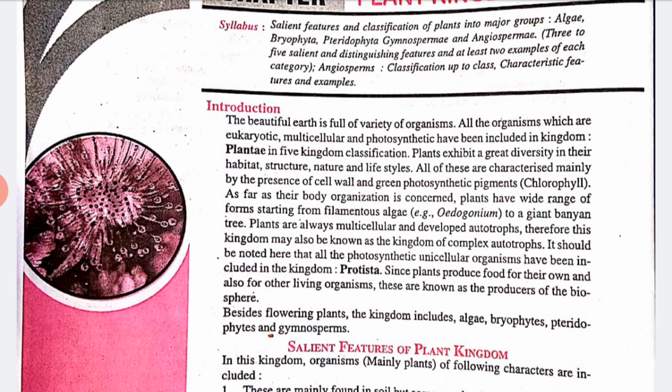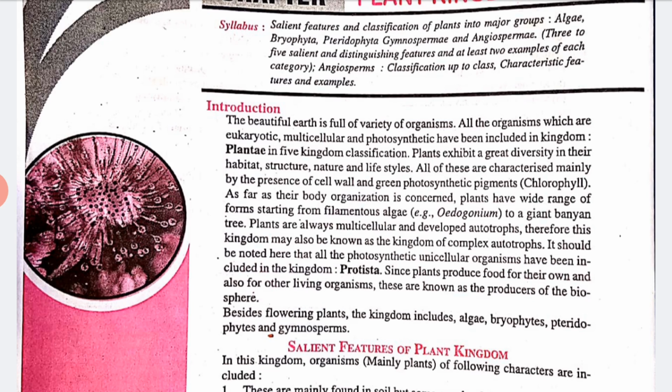As far as body organization is concerned, plants have a wide range of forms, starting from the filamentous algae, an example being Oedogonium, right, to the giant banyan tree, right? The plants are always multicellular and autotrophs. Therefore, this kingdom may also be known as the kingdom of complex autotrophs. Okay, it should be noticed here that all the photosynthetic unicellular organisms have been included in the kingdom Protista.